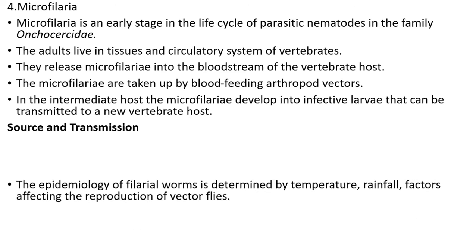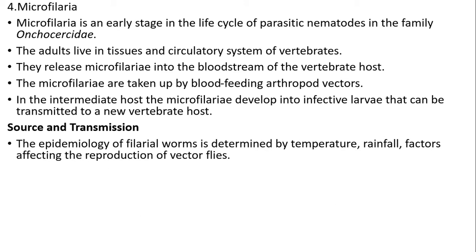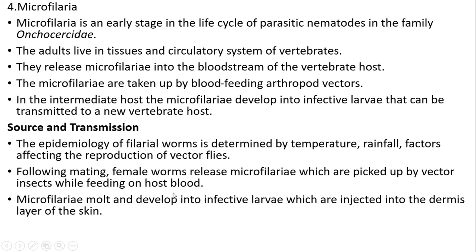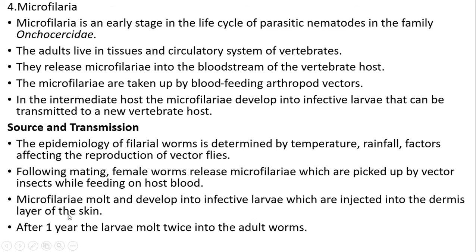Source and transmission. Epidemiology of filarial worms is determined by temperature, rainfall, and factors affecting the reproduction of vector flies. Following mating, the female worms release microfilaria which are picked up by the vector insects while feeding on host blood. Microfilaria molt and develop into infective larvae which are injected into the dermis layer of the skin. After 1 year, the larvae molt twice into adult worms.